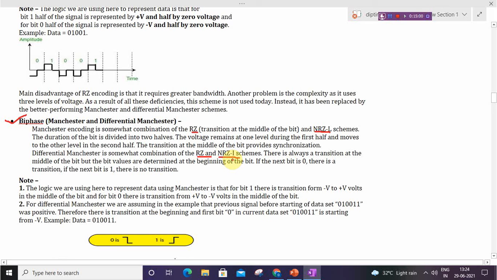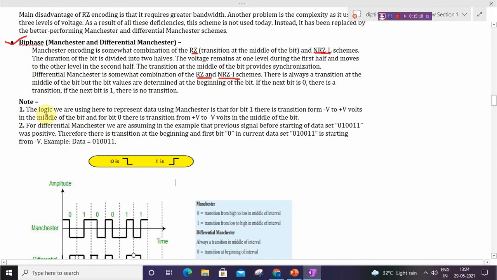There is always a transition at the middle of the bit, but the bit values are determined at the beginning of the bit. If the bit is 0, there is a transition. If the next bit is 1, there is no transition.